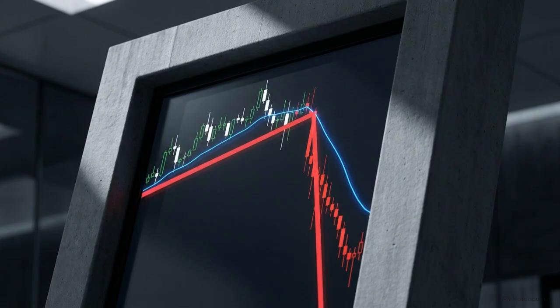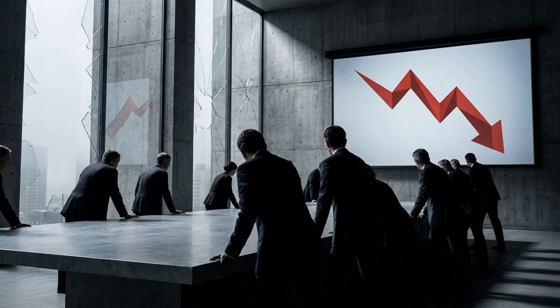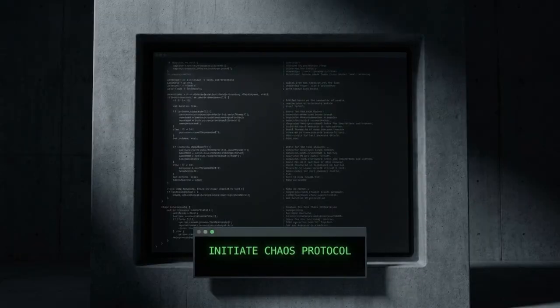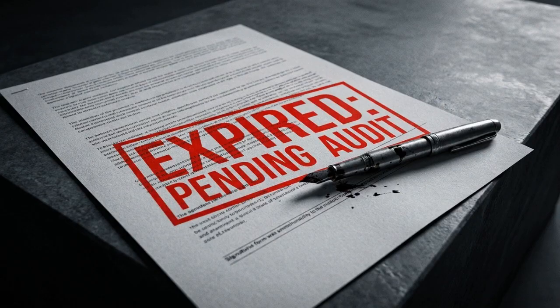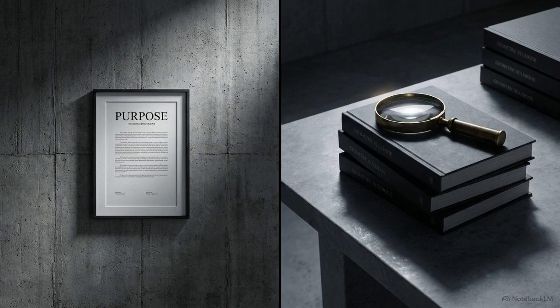In finance, this looks like rigorous mark-to-market practices paired with frequent stress testing to force the top levels to face ground-level reality. In software, it means end-to-end integration testing and chaos engineering, deliberately breaking parts of the stack to ensure the loops are closed. In bureaucracies, closure requires sunset clauses, routine audits, and constant purpose rechecks to ensure the rules still serve their stated foundation.